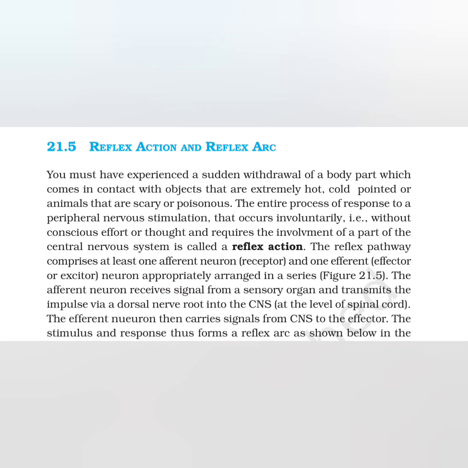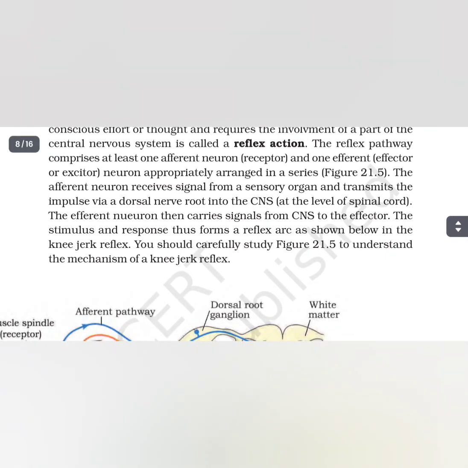The reflex pathway comprises at least one afferent neuron receptor and one efferent effector neuron appropriately arranged in a series. The afferent neuron receives signals from sensory organs and transmits the impulse via a dorsal nerve root into the CNS at the level of the spinal cord. The efferent neuron then carries signals from the CNS to the effector. The stimulus and response thus form a reflex arc, as shown below in the knee-jerk reflex.